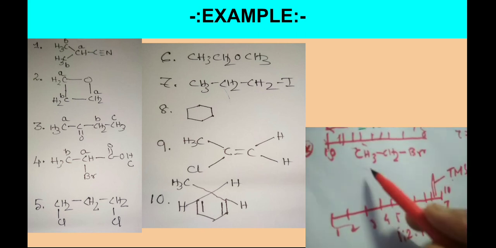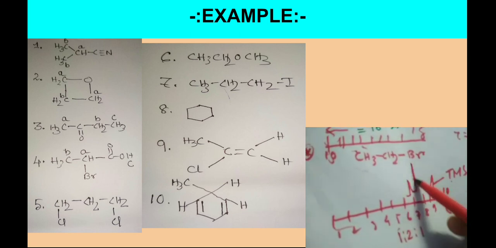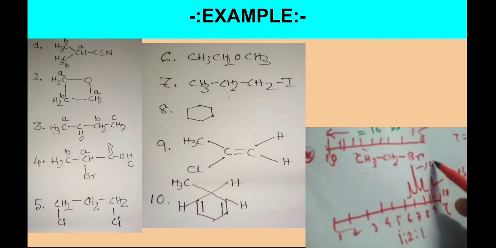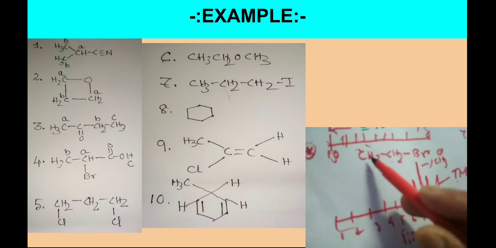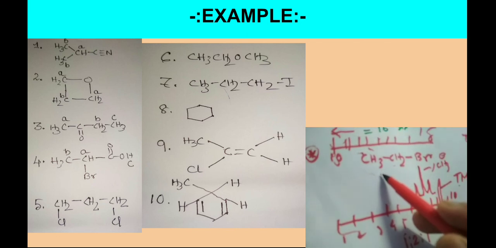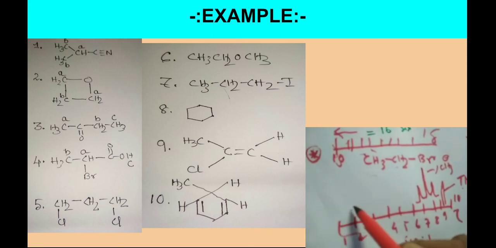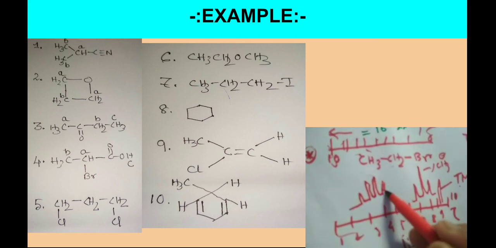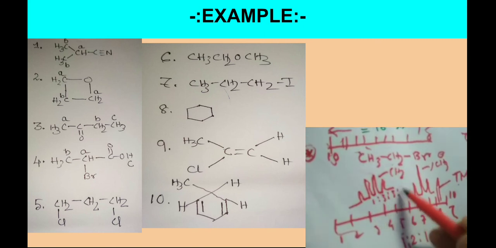So for the CH3 group we get these types of peaks, 3 peaks, 1:2:1. For the CH2 group, the neighboring group is CH3, so it is a quartet, 1:3:3:1, and it will look like this. So this is for the CH2 group, a 1:3:3:1 quartet.